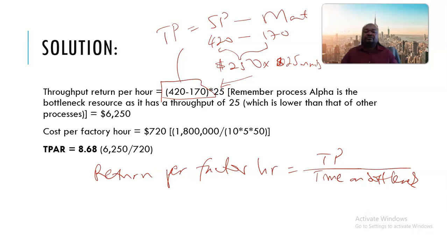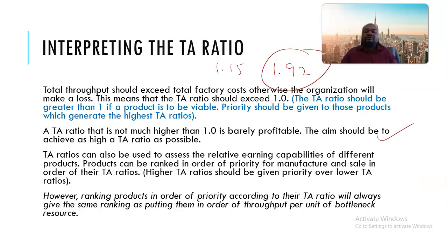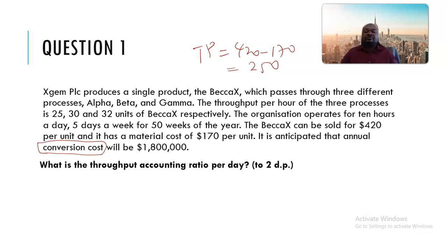Now the time on the bottleneck resource has been determined. So you need to first of all determine which was the bottleneck resource, because from the question we are told that there were three processes: alpha, beta, and gamma.